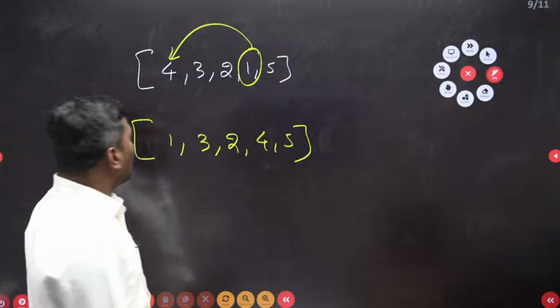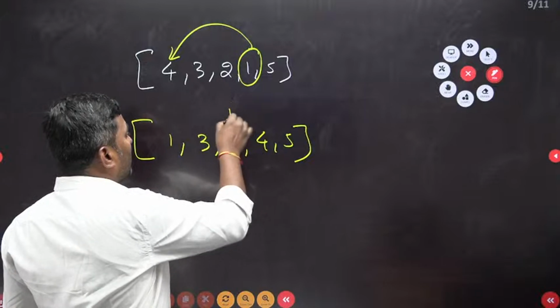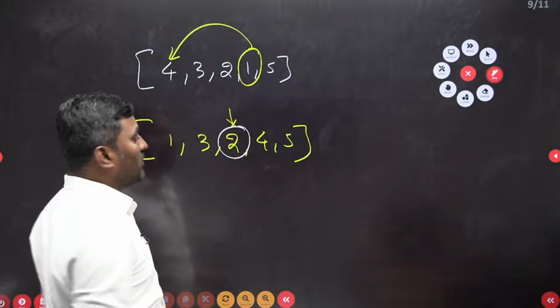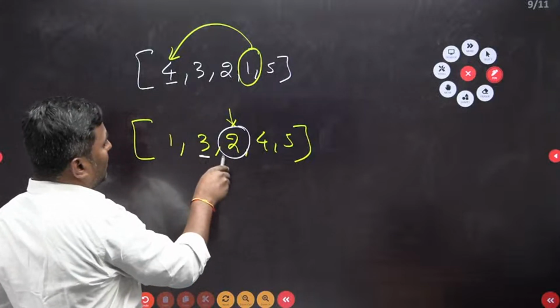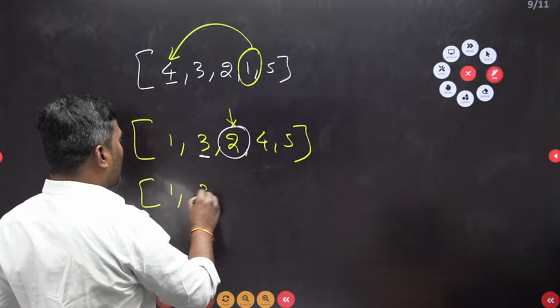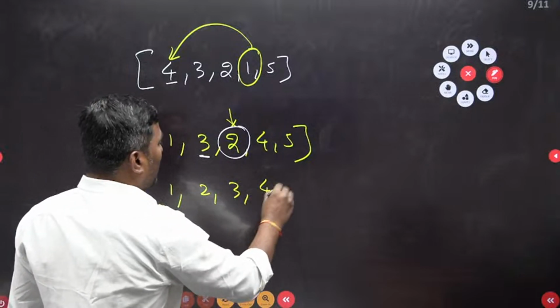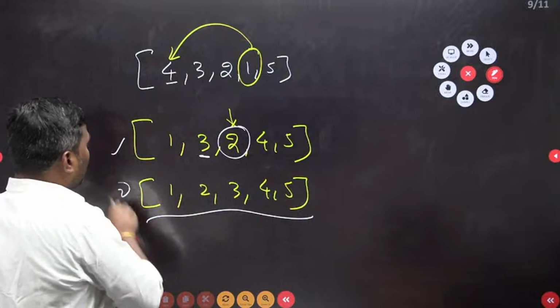Next, from the remaining list, again I select the next minimum element. This is the next minimum element. Compare with the second element; it is smaller, so you have to swap. The result is 1, 2, 3, 4, 5. Now understand how many passes I applied: the second pass.